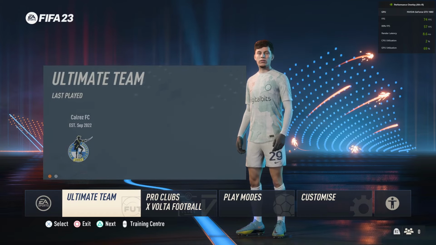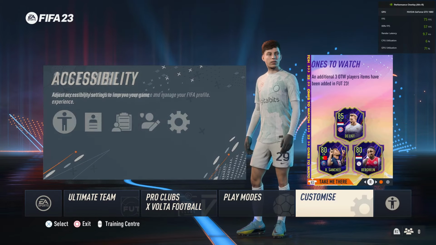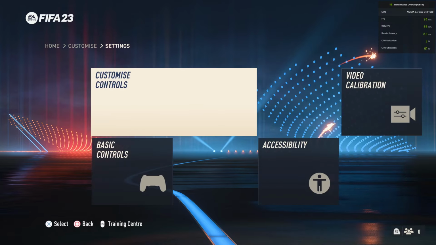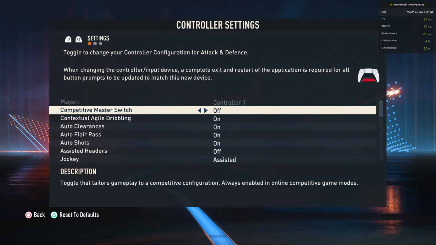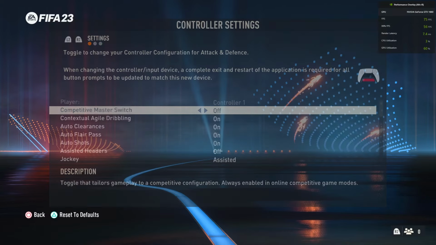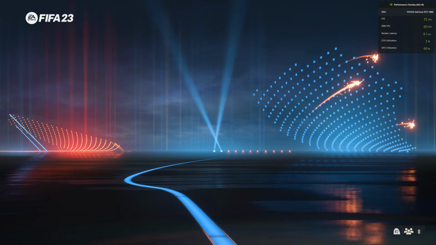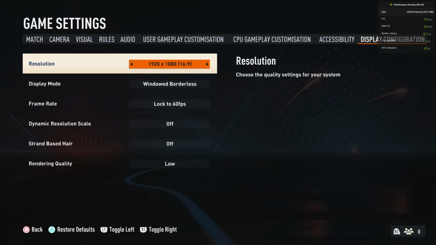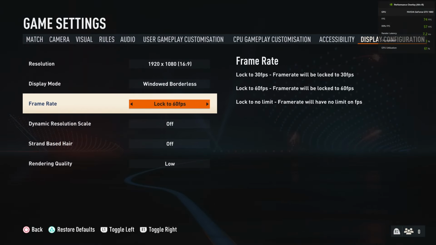We can go to the settings, customize. As you can see, we have it locked to 60 FPS and the FPS is still 75.